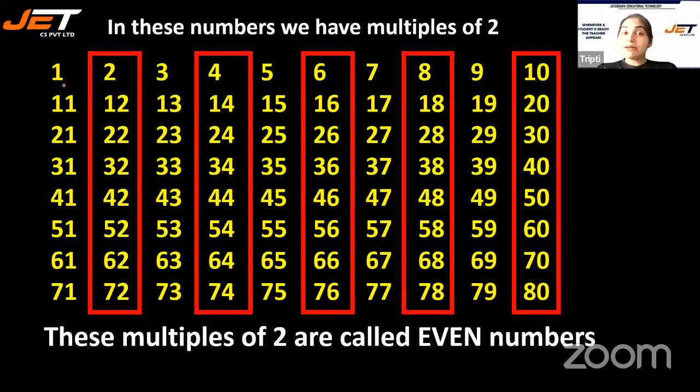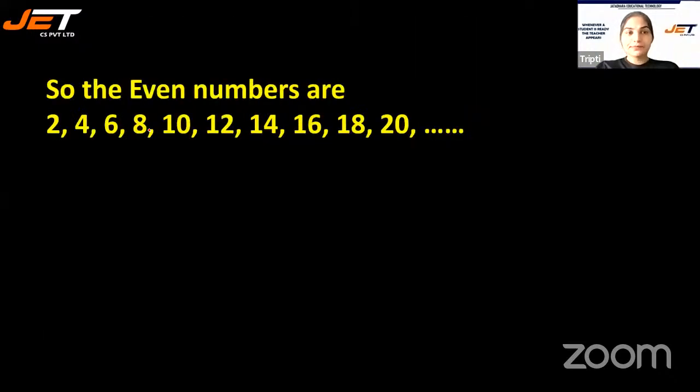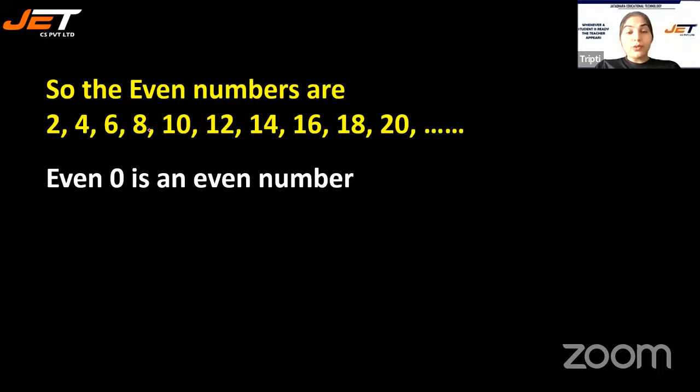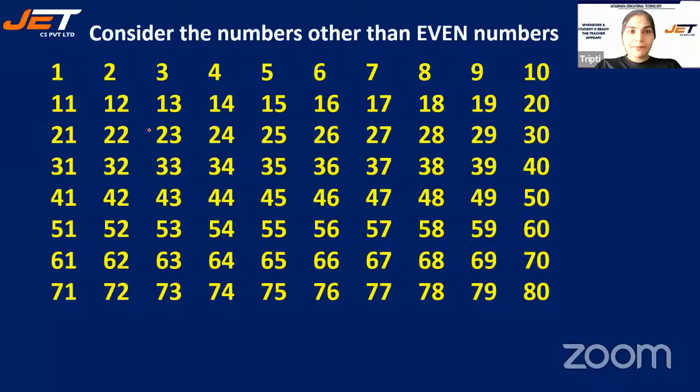These are the even numbers, and the numbers ending with 2, 4, 6, 8, 0 are called even numbers. Be it 52, 38, 70, 44, 26, the numbers that end with 2, 4, 6, 8, 0 are called even numbers. Over here, we can also say that 0 is an even number.